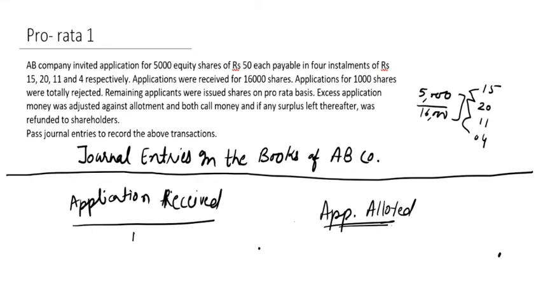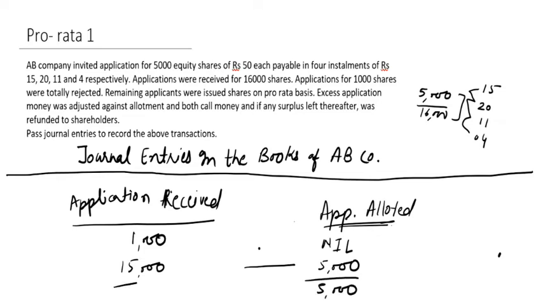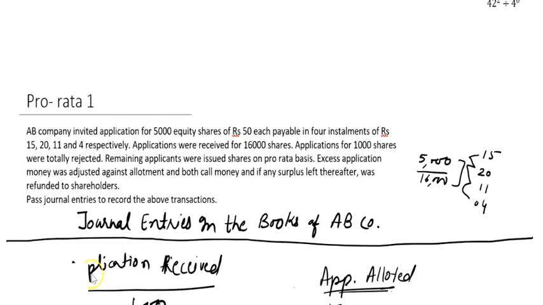To the 1,000 shares' applicants we have allotted nil, and for the remaining, the 15,000 shares, we have given as per pro rata basis, meaning 5,000 shares. So in total we have allotted 5,000 and received applications for 16,000 shares. As per these we will maintain journal entries.